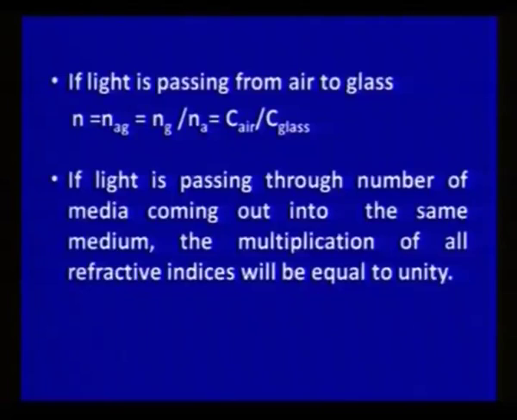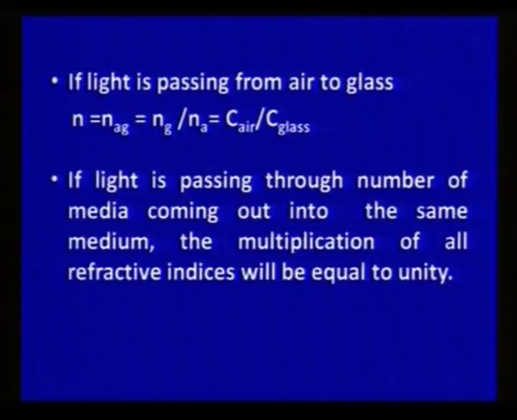When light passes from air to glass, the refractive index will be denoted as n_ag, which is equal to the refractive index of glass divided by the refractive index of air. So, we can write it as n_g upon n_a, and that is also equal to the speed ratio, speed in air divided by speed in glass, or in any medium in which light is passing.